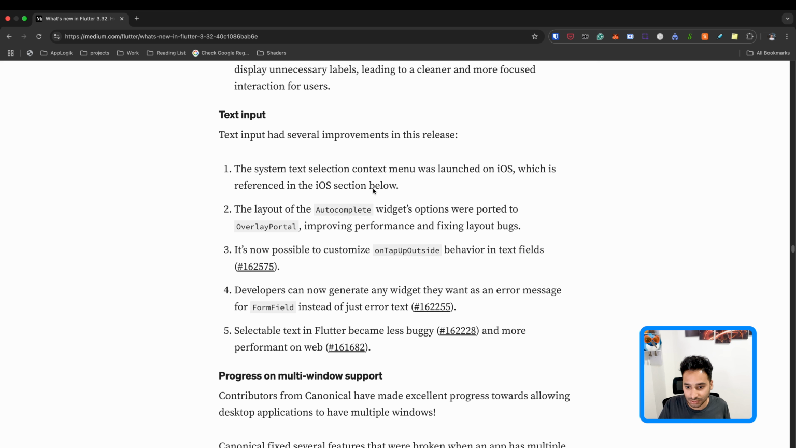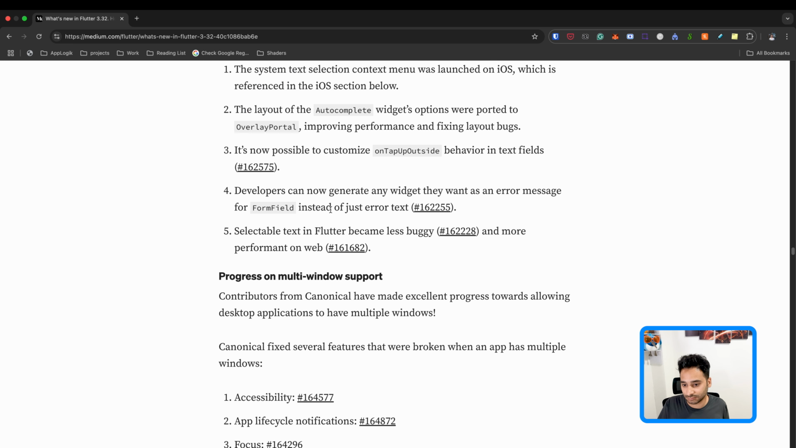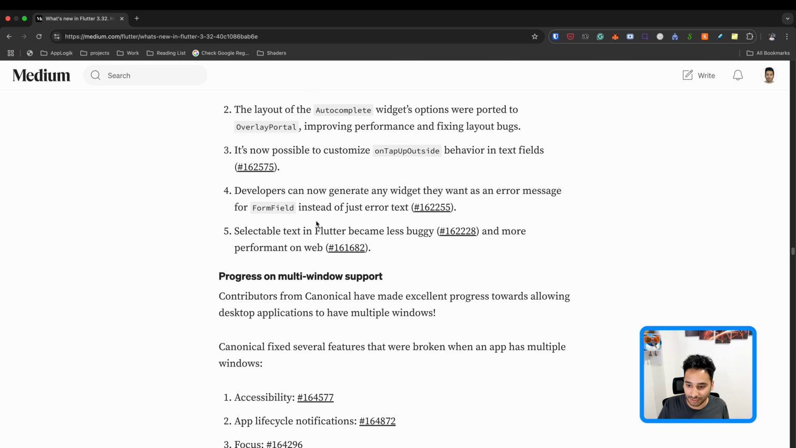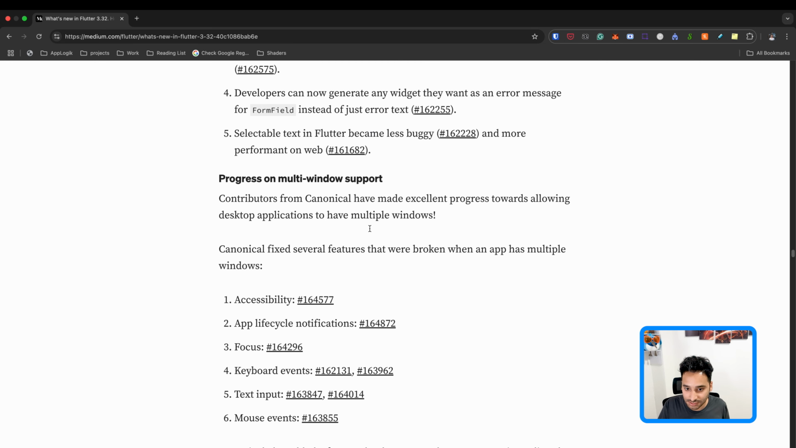And yeah, so here we have some improvements in the text input. So I'm not going to talk about them. Yeah, there are some bug fixes and improvements.